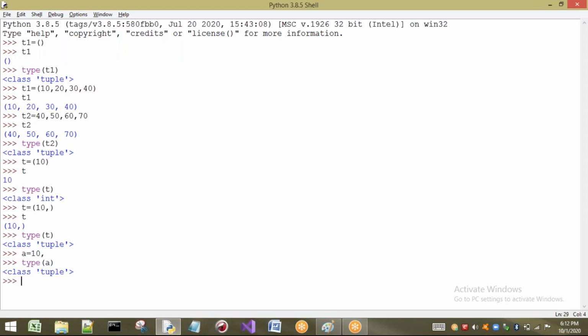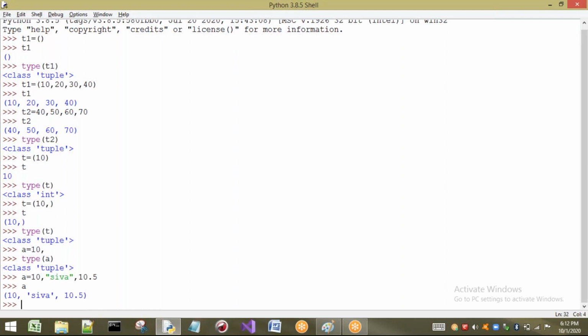Now let us see whether a tuple takes homogeneous elements or heterogeneous elements. Let us see. So 10, comma, here I am going to take one string. Next I want to take some floating point number. That's it. So see, if I print A, it is going to print all the elements. That means by seeing this example, we can understand that a tuple can have heterogeneous values. That means we can store different types of data in our tuples.